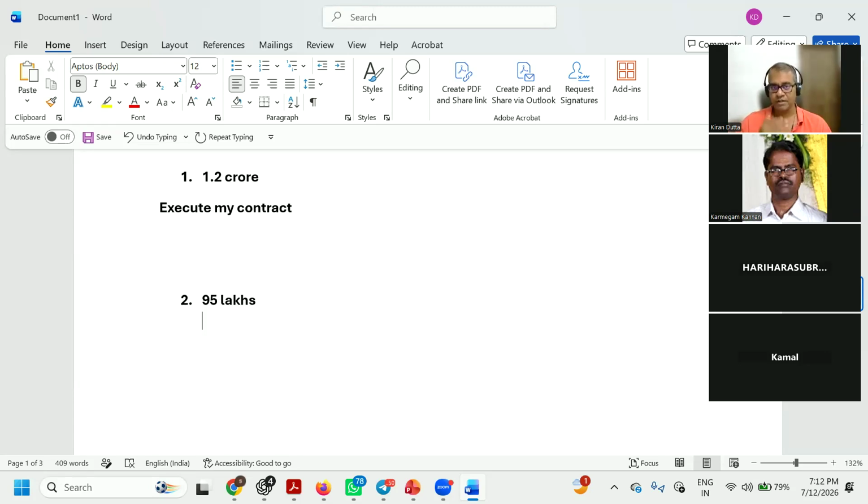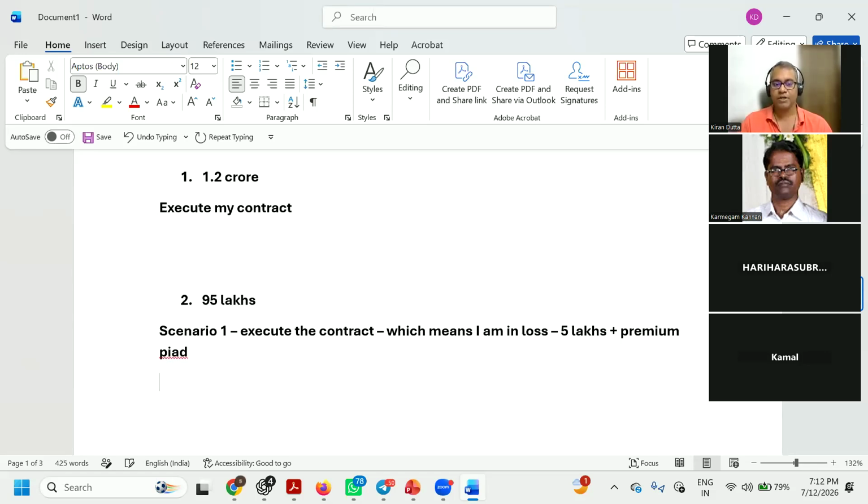Everyone understood this, right? Clear? When I am executing this particular contract, ideally I won't execute. There are two scenarios, as I mentioned. Scenario one is to execute the contract, which means I am in loss. What is the loss? My 5 lakhs plus the premium that I have paid. Got it, guys?